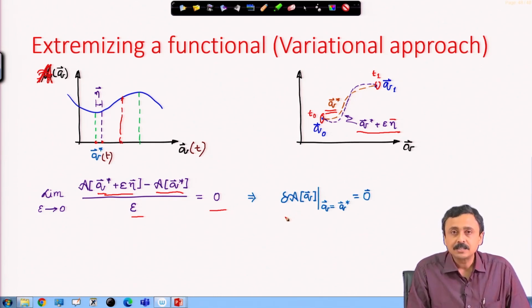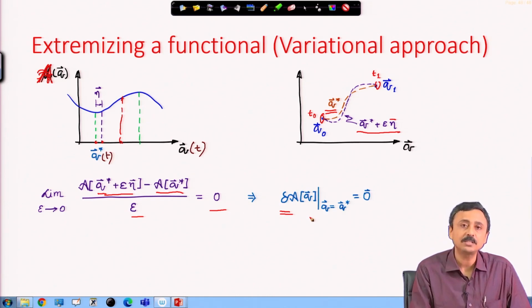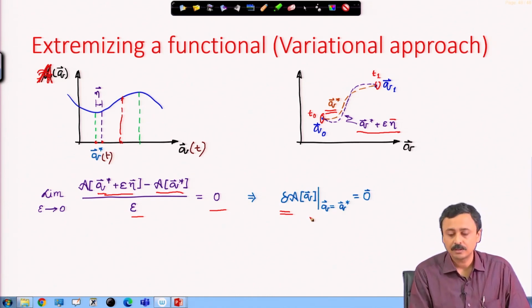We write this just like we came to the definition of the gradient operator. Here we define a delta operator, which is known as the variation operator acting on the action. Like in the case of functions, it was the gradient operator acting on the function must vanish.